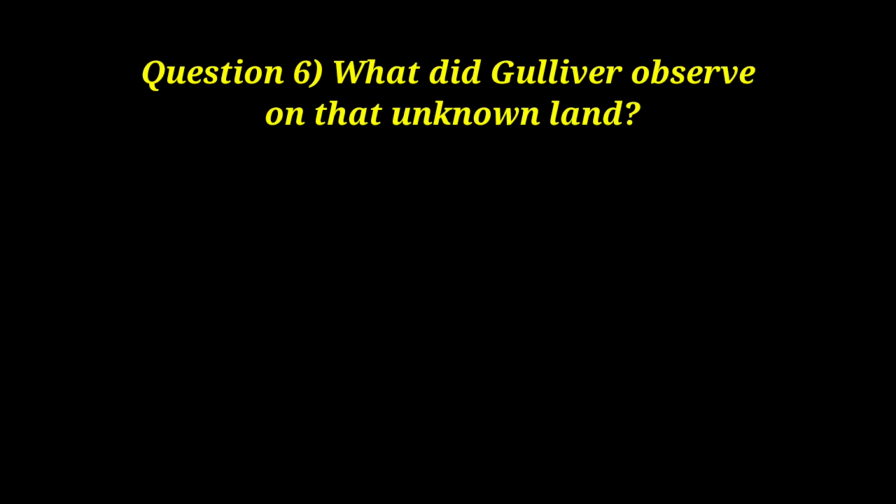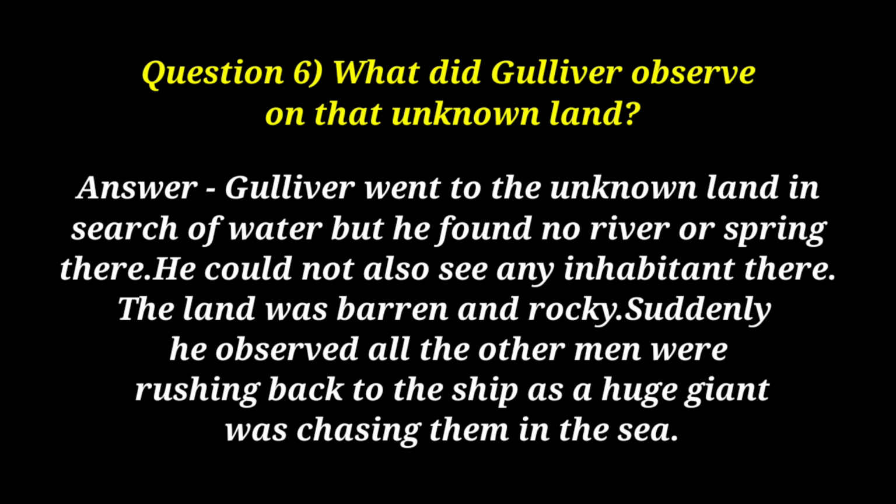Question 6. What did Gulliver observe on that unknown land? Answer, Gulliver went to the unknown land in search of water but he found no river or spring there. He could not see any inhabitant there either. The land was barren and rocky. Suddenly he observed all the other men rushing back to the ship as a huge giant was chasing them in the sea.